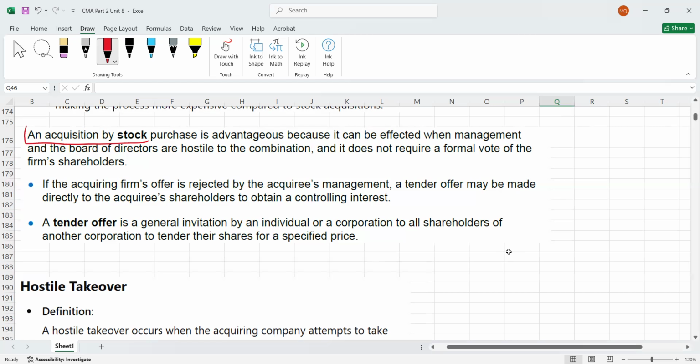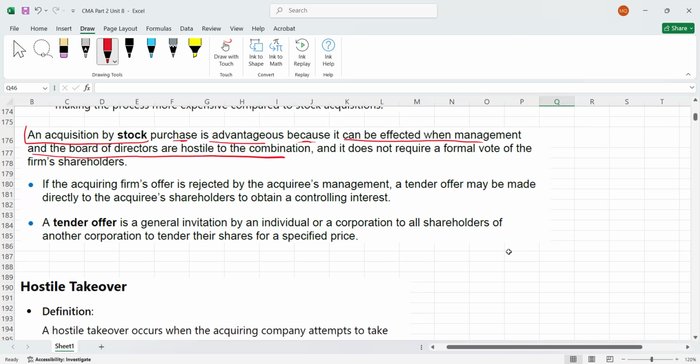If company A is going to acquire company B, and you are going to acquire the majority of the voting rights, meaning more than 50%, then an acquisition by stock purchase is advantageous because it can be effected when management and the board of directors are hostile to the combination.